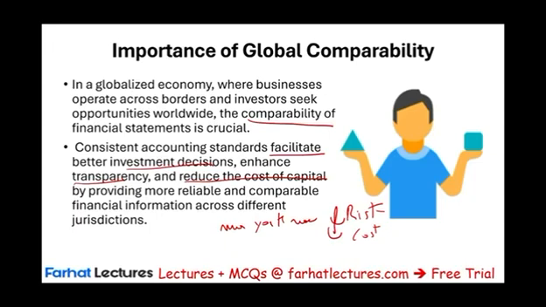But if the risk is less, if accounting can reduce the risk, how would accounting reduce the risk? If accounting is transparent, not only transparent but understandable and reliable, then you are taking less risk. Why? You are providing reliable, comparable financial information across jurisdictions. This is going to make me more comfortable. When I look at the numbers, I understand the numbers, I'm willing to invest, although I'm investing in a South Korean company. But I trust the numbers. My risk is down. The company can raise money at a lower cost. And this is the importance of global comparability.